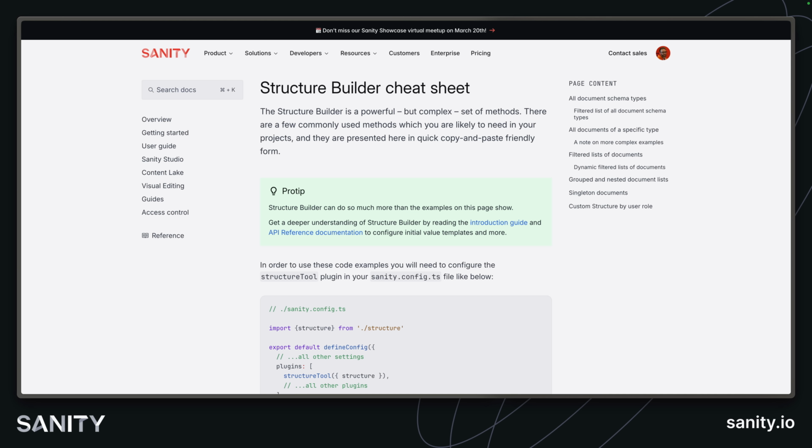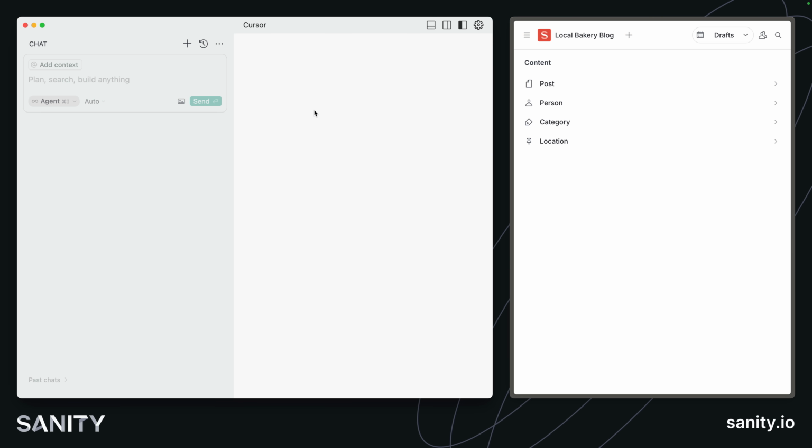Fortunately, I can send it along to the documentation to get some better, more up-to-date examples, such as those found in the structure builder cheat sheet. So now I can write a prompt. Please update the structure tool configuration in Sanity config and use examples from the structure builder cheat sheet to update the document type names from singular to plural.